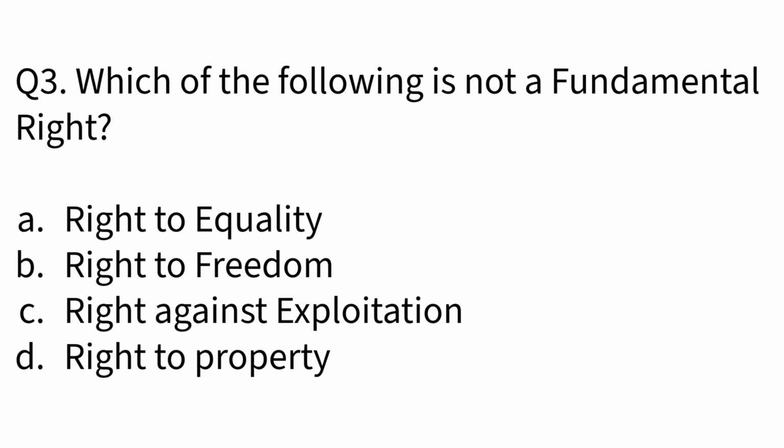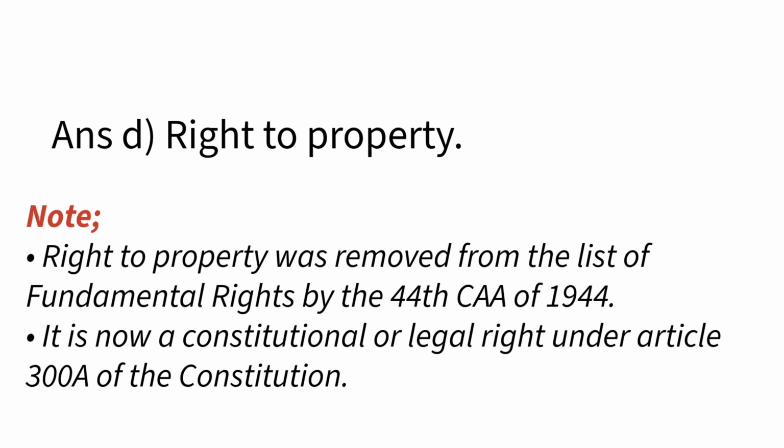Question number 3 is which of the following is not a fundamental right? Option A is right to equality, option B is right to freedom, option C is right against exploitation, option D is right to property. The correct answer of this question is option D, right to property.